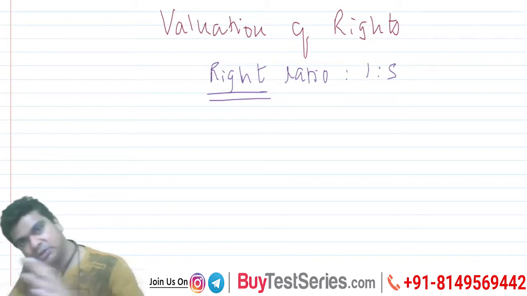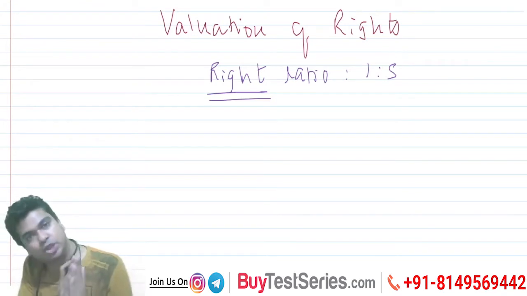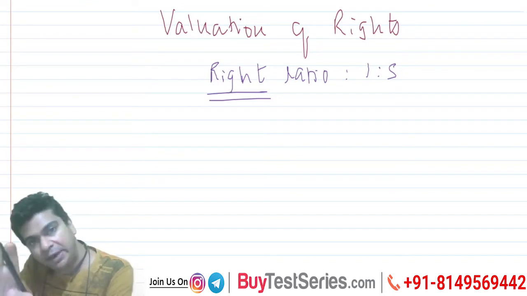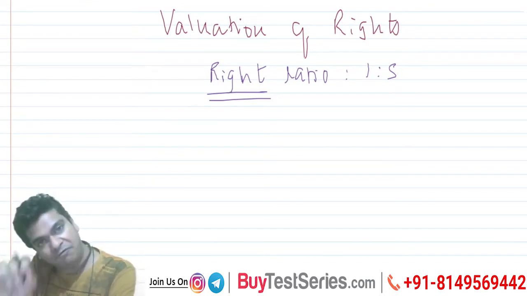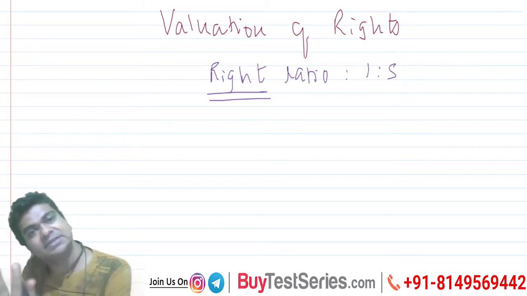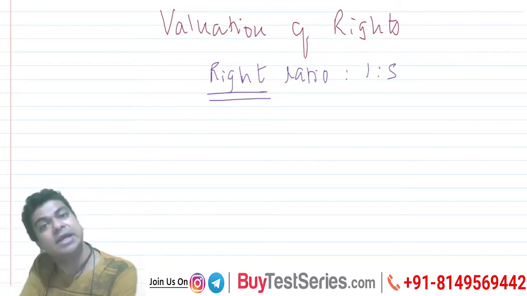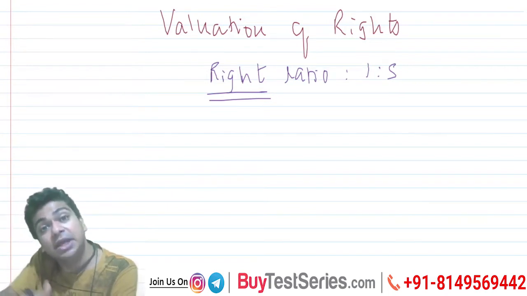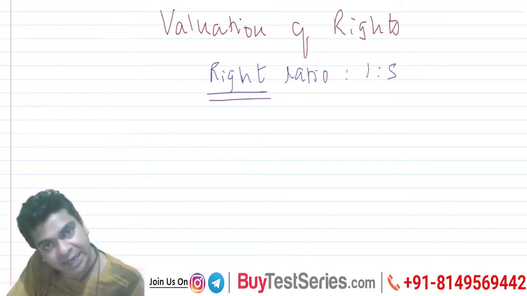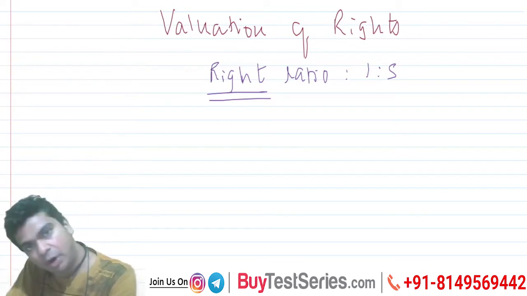You get my point? So let us say I'm an existing company, I'm in need of additional funds, you are an existing shareholder, I will communicate to you that for every 5 shares that you are owning in my company, I am ready to offer one additional share. Now you will decide as an existing shareholder whether you want to apply for my shares or not. That is the reason it is popularly known as a rights issue or a right share, because you as an existing shareholder have a right. If you wish, you will apply for the share, or you may renounce your right.